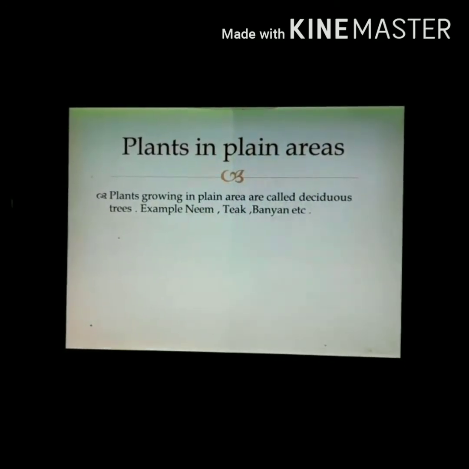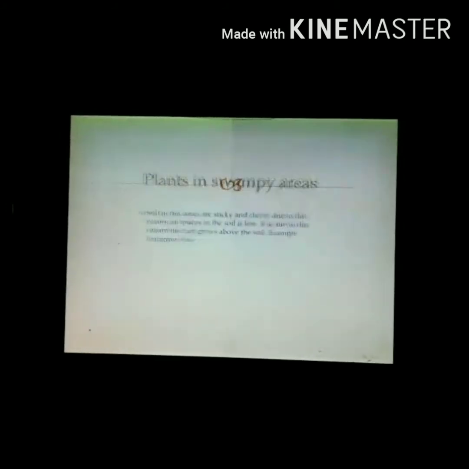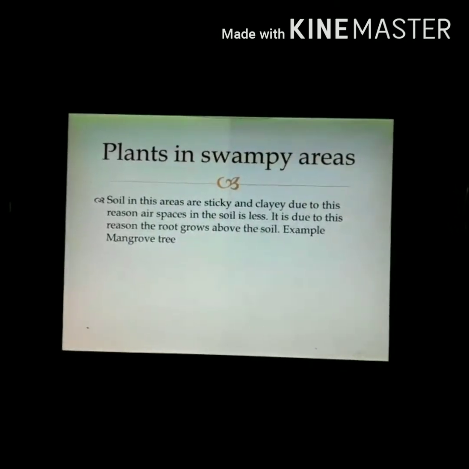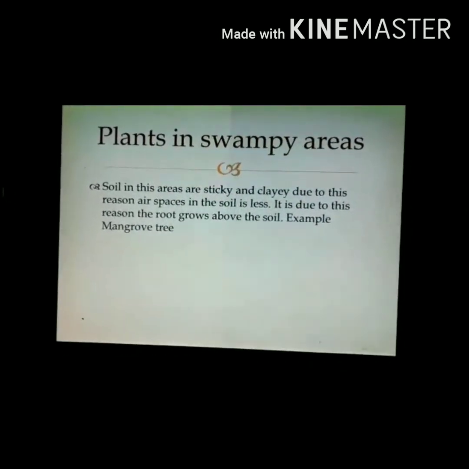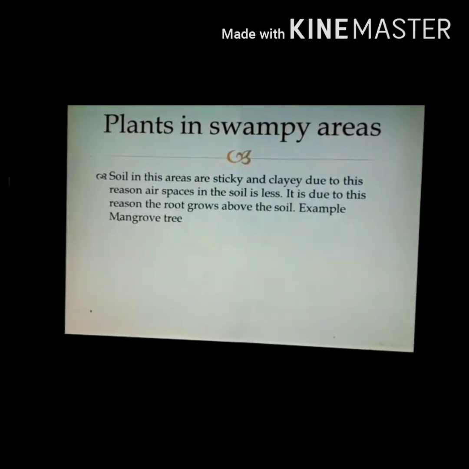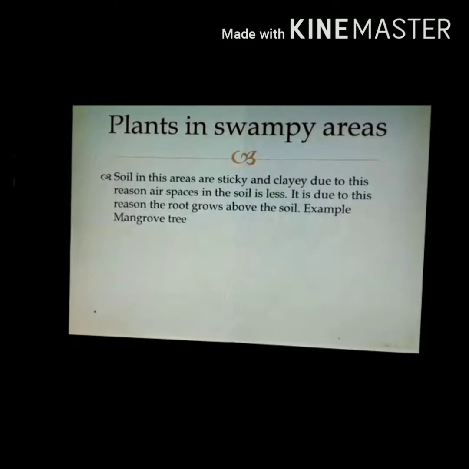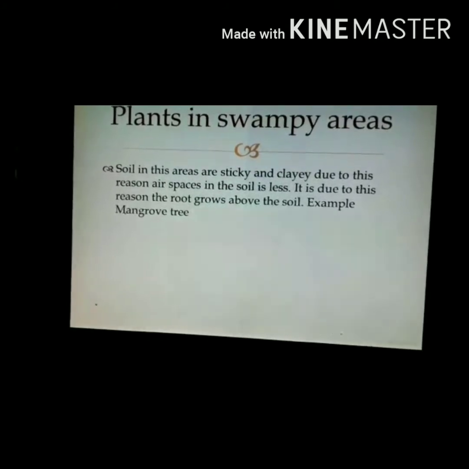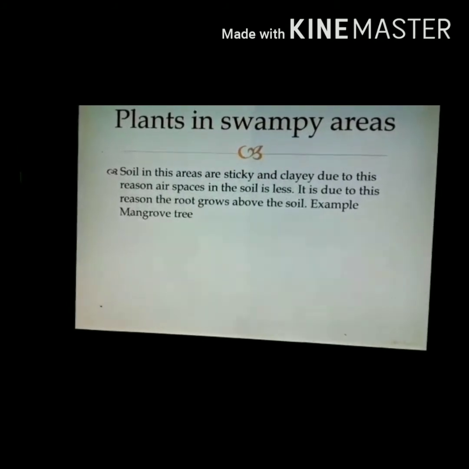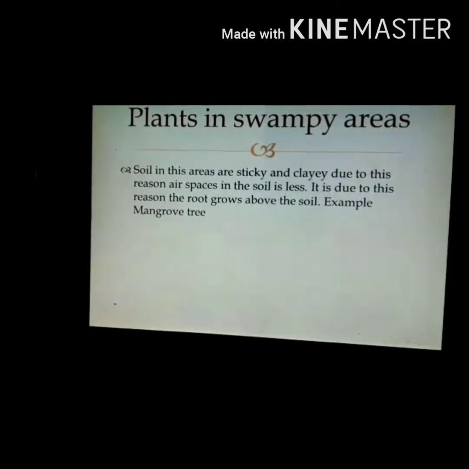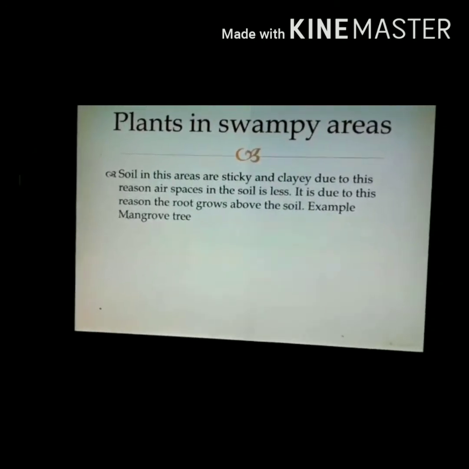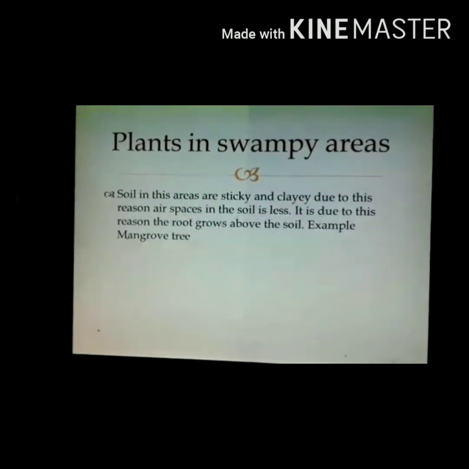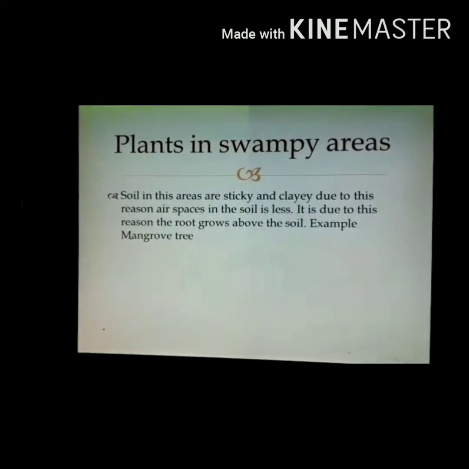Now we will move on to the next topic, plants in swampy areas. These are also terrestrial plants. Soil in these areas is sticky and clayey. Due to this, air space in the soil is less. Swampy and marshy areas have sticky and clayey soil, which does not have air space in between, as a result of which it becomes very difficult for plants to grow here. Due to this reason the roots grow above the soil. An example is the mangrove tree.